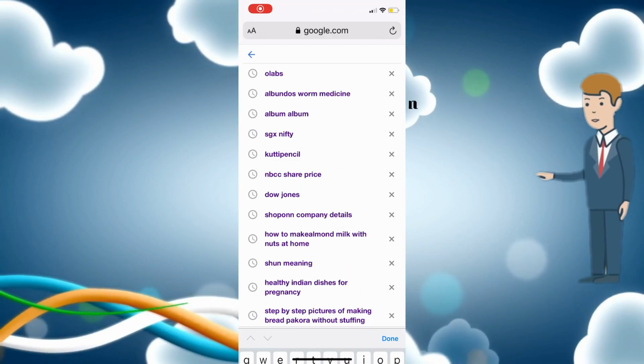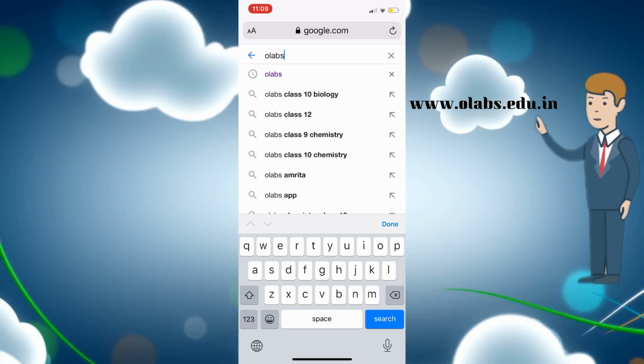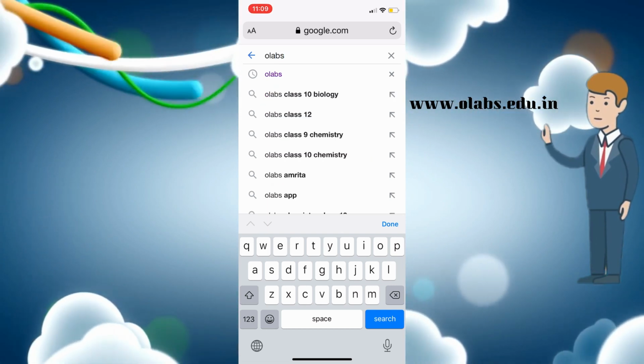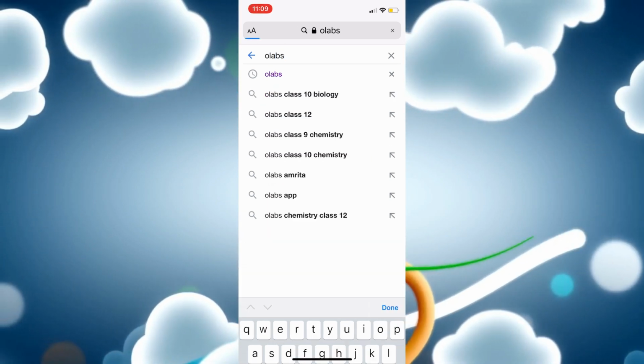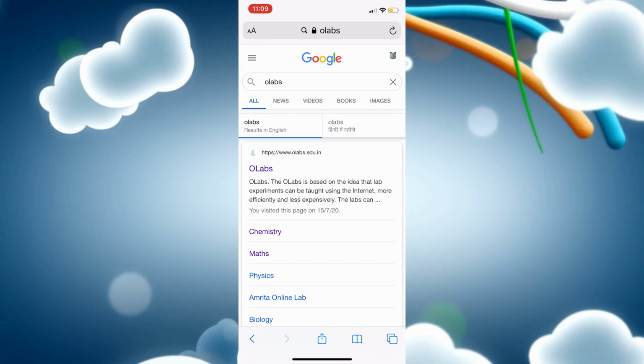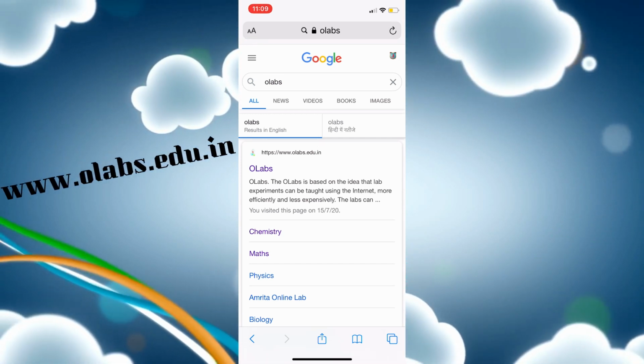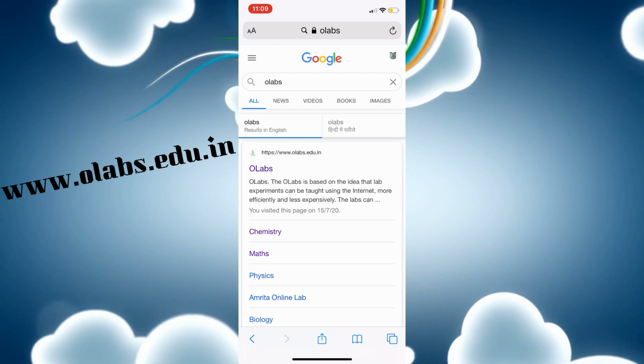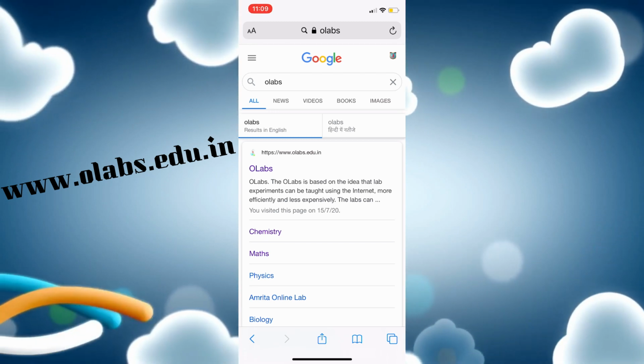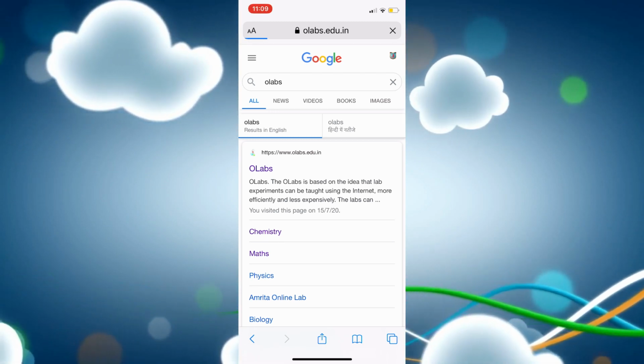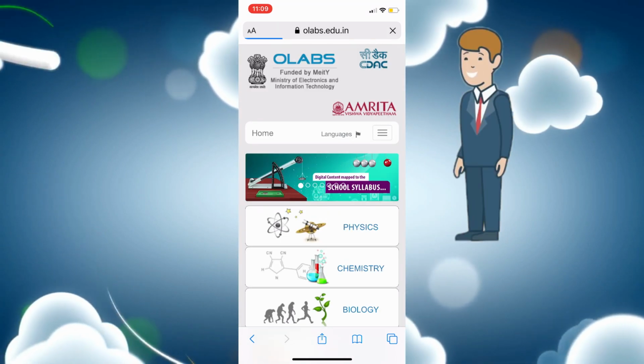Now just type OLabs. The spelling is OLABS, and just search it in Google. You will find it on top, www.olabs.edu.in. Click on that. You will be moved on to the OLabs site.